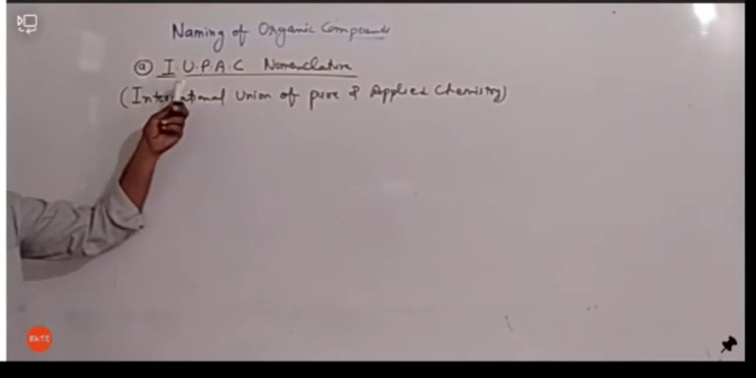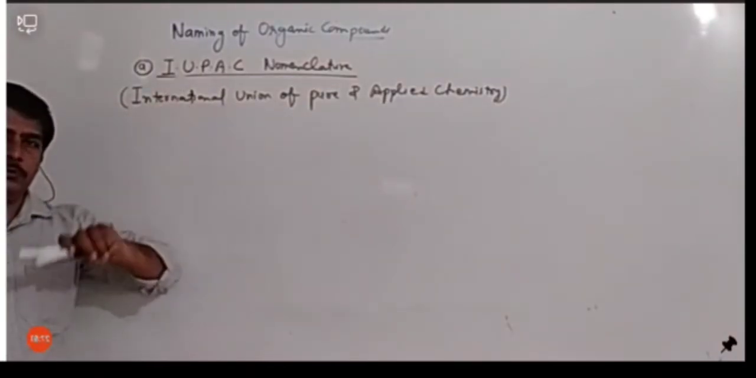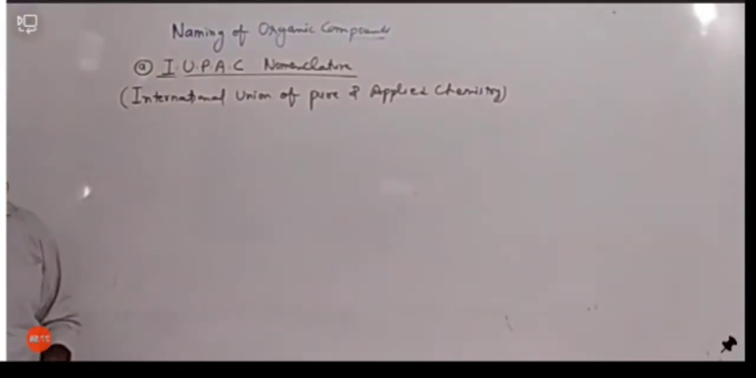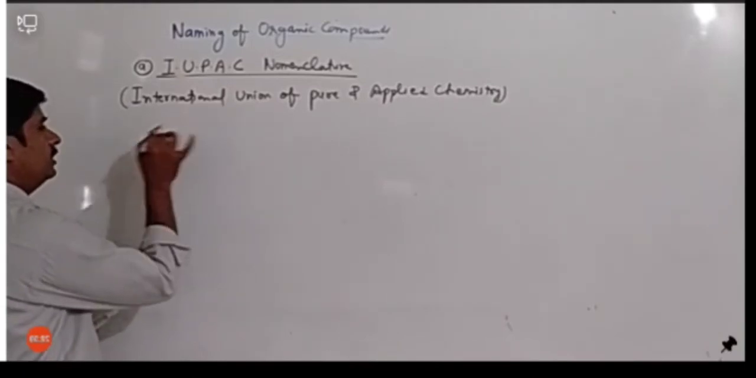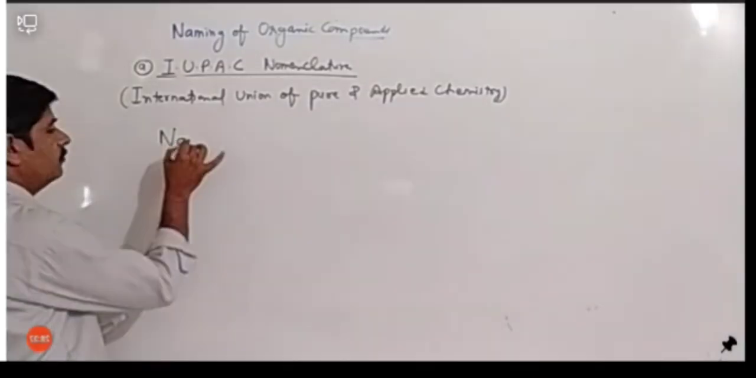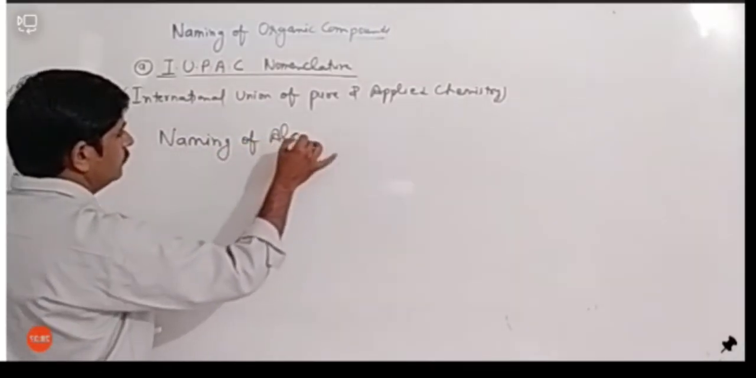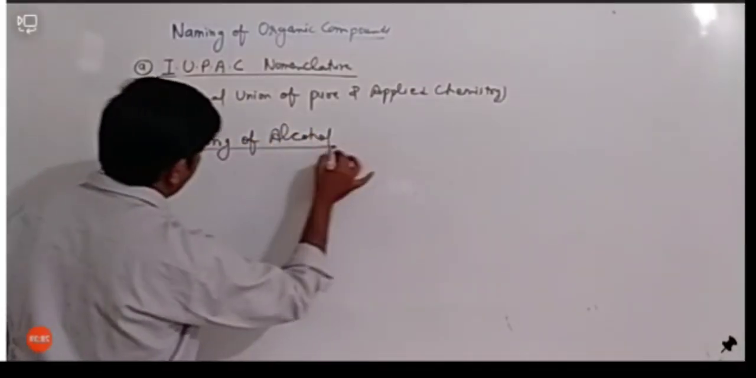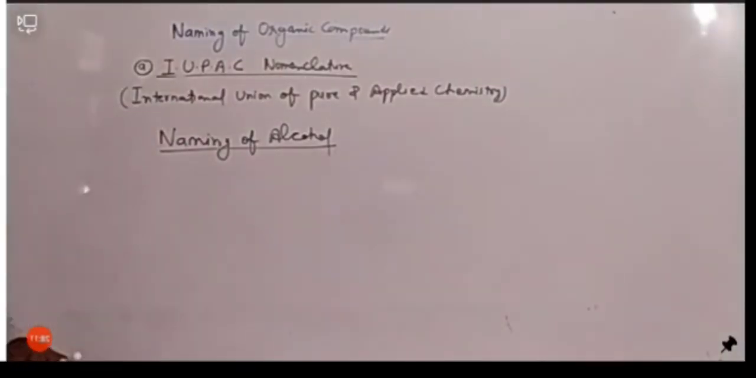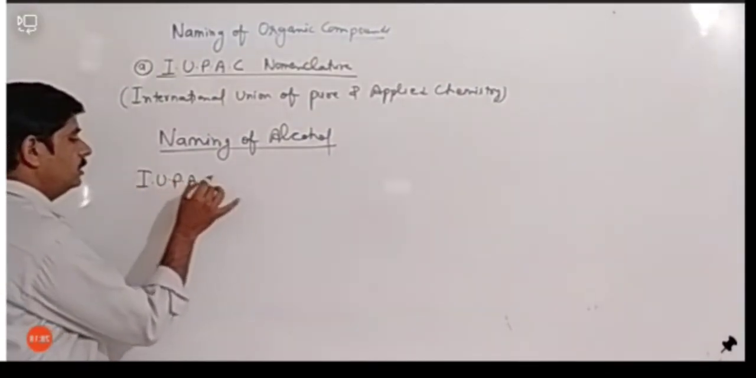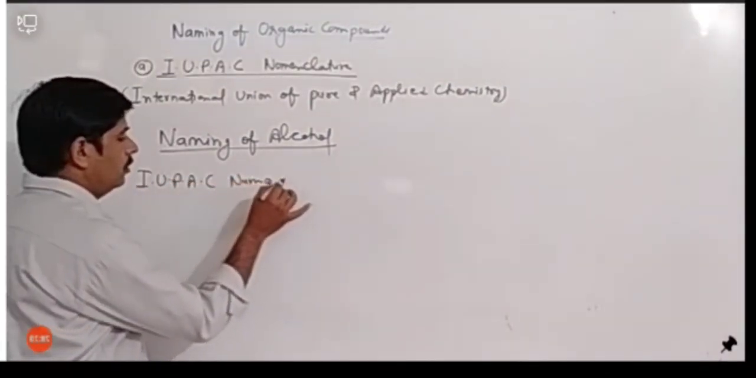So we are writing the IUPAC nomenclature. मतलब using IUPAC rules, how can we name different types of organic compounds? So one by one we will take examples of the compounds. So first we are taking the example of naming of alcohol. Actually, if we are writing the IUPAC name of alcohol, so what is it? IUPAC name of alcohol.